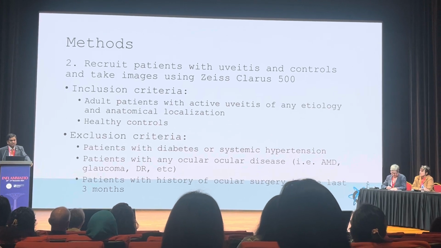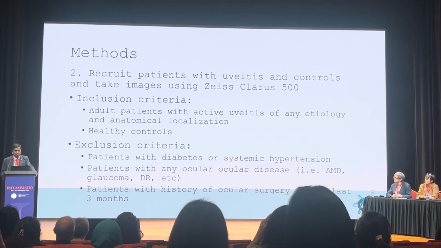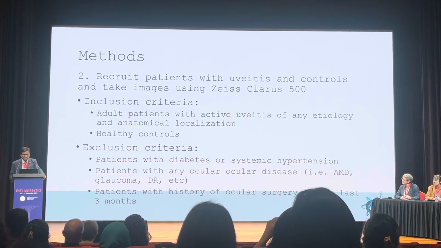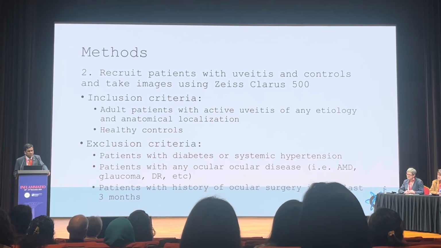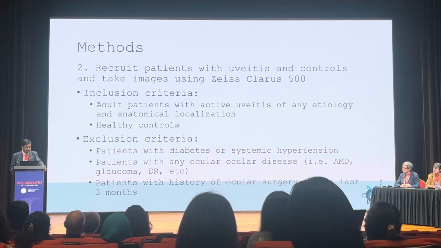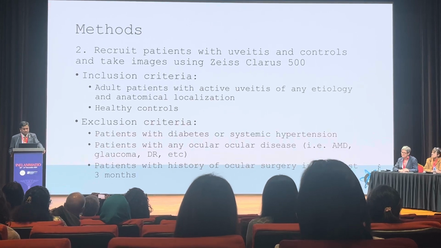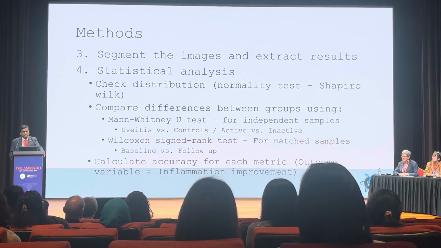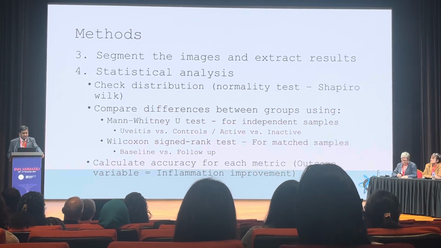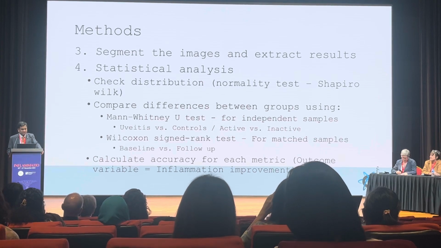Why do I say that? Because I'm sure my dear friend Alex will agree with me, there are 101 confounders which can affect this, including smoking, duration of the disease, and obesity, but some confounders you just can't eliminate. Whatever confounders we could eliminate, we tried to eliminate through the exclusion criteria. The images were then processed and the results were extracted.